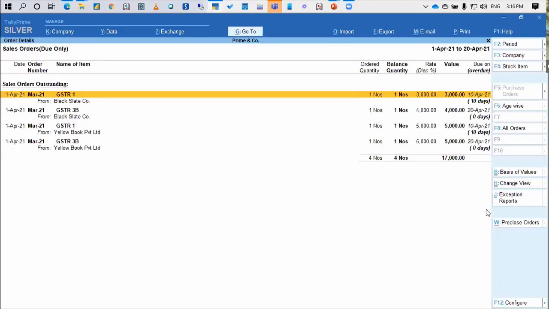Okay, so these are the work which is outstanding. See, GSTR 1 of the Black Slate company, GSTR 3B of the Black Slate company, GSTR 1 of the Yellow Book, GSTR 3B of Yellow Book. GSTR 1 and 3B of Red Entertainment is not reflected because that work is already completed by me.